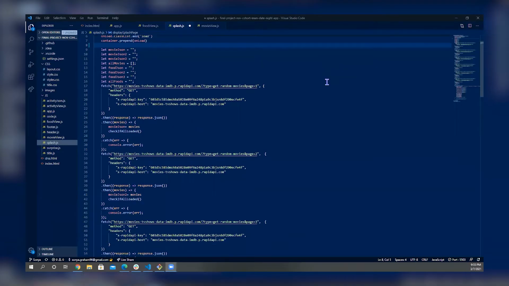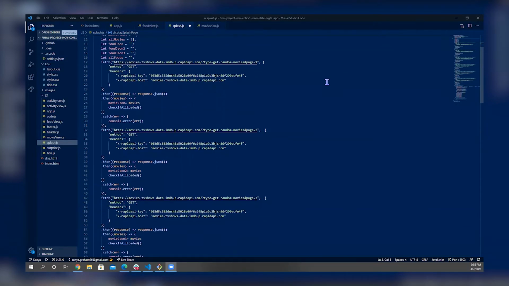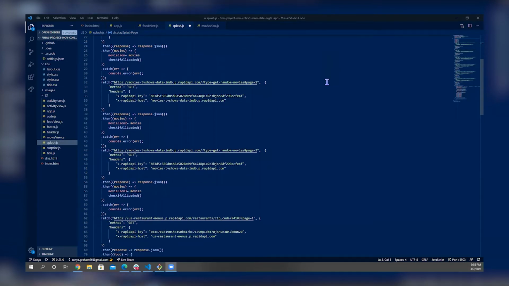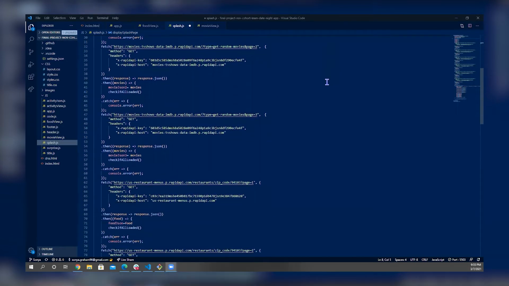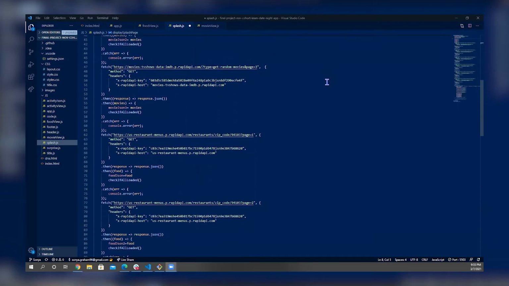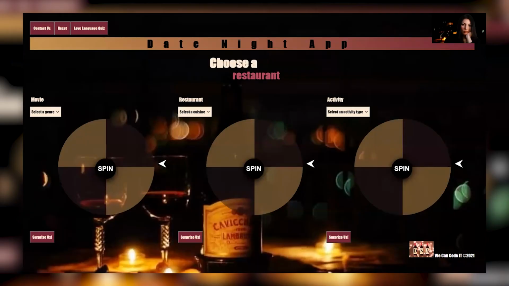At the start of each day and before logging off, we'd use our Kanban board to have group stand-ups to discuss which part of the code each half of the group would be working on, or which features were still to be completed. We each had feature branches to push up our own individual features and then merge them into our main branch. Some of our main goals were to make the user interface interactive, eye-catching, and easy to use. So let's take a look at some of our key features.